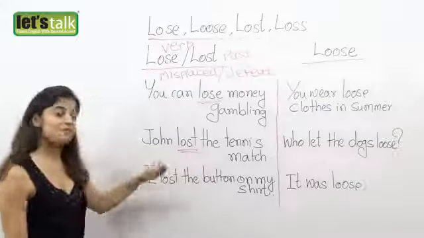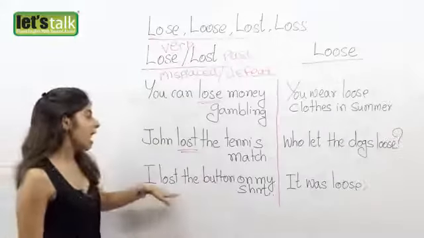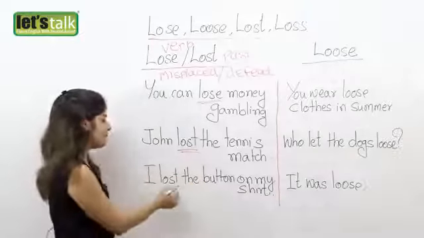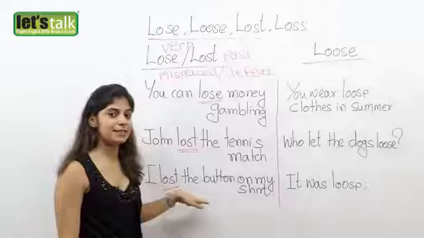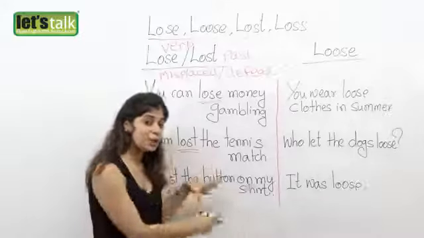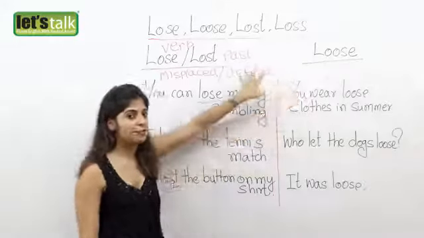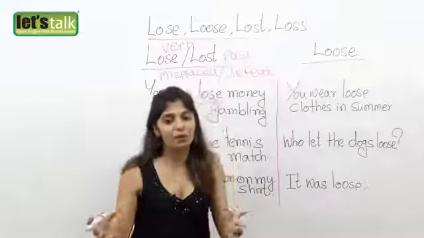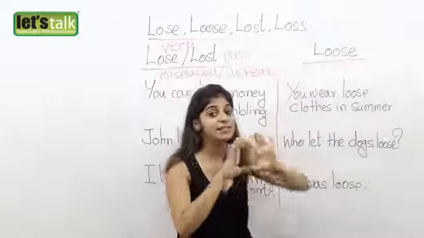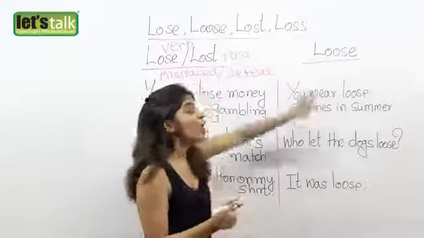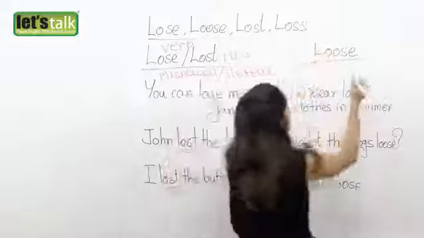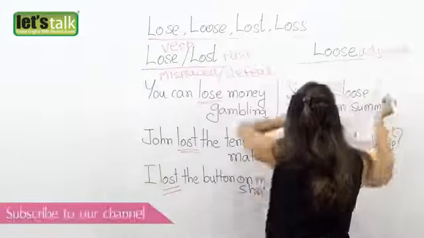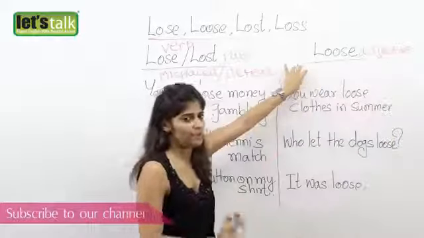And I have another sentence here for you. I lost the button on my shirt. So here lost means that I misplaced it. Now we will look at the word L-O-O-S-E, loose, and how differently it is used in sentences, because of course the meaning of the word is different, okay? So here loose is an adjective. It describes an object of some kind.